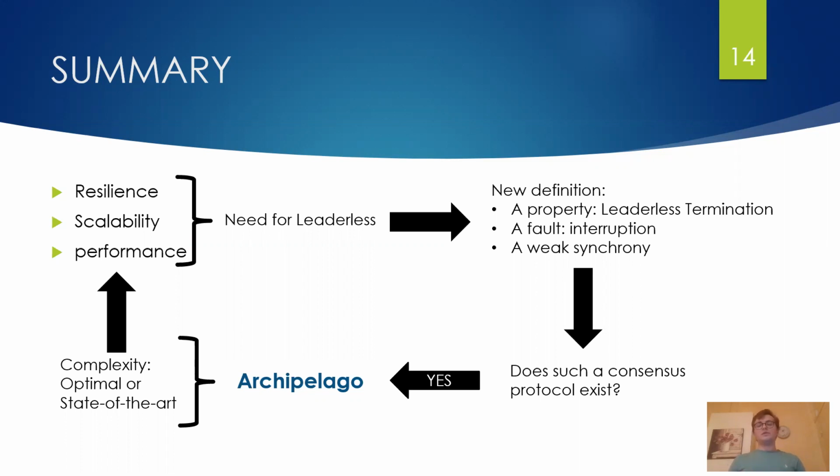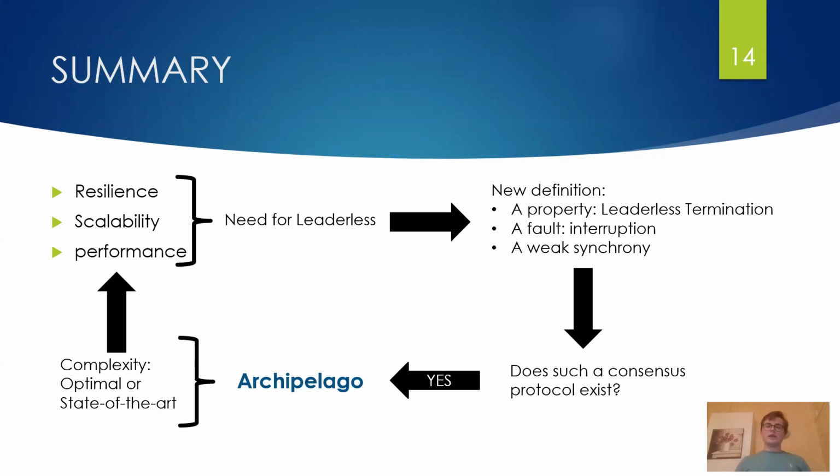And in order to have this, you need a new definition of leaderless because it doesn't exist yet. We've come up with a definition of leaderless, which can be seen as a property the algorithm has to satisfy, leaderless termination, and can be seen as a type of fault where correct processes can get interrupted even when you have reached the synchronous part of the execution. You can see it as a type of weak synchrony where even the synchronous part of the execution is not fully synchronous. We have proven that such an algorithm exists because we have made one, which is Archipelago.